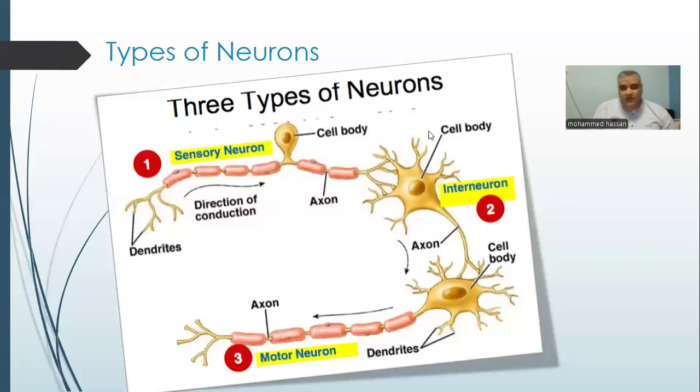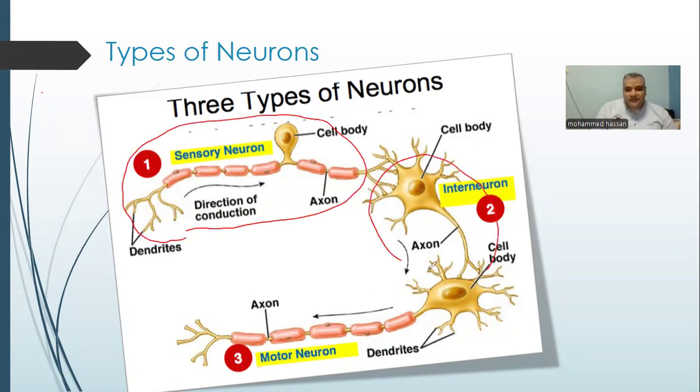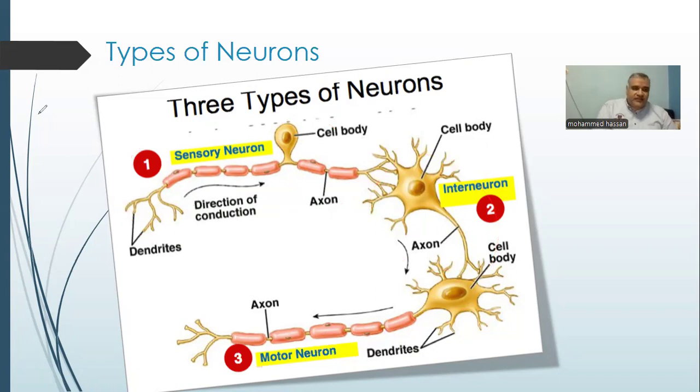At the end, we'll talk about the types of neurons. We talked about 3 types of neurons in our session today. This is sensory neuron, relay neuron, and the motor neuron. As you see, each one has its function and the direction of nerve impulse. The sensory neuron carry impulse from the receptor to the central nervous system.